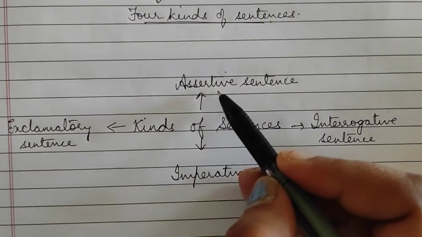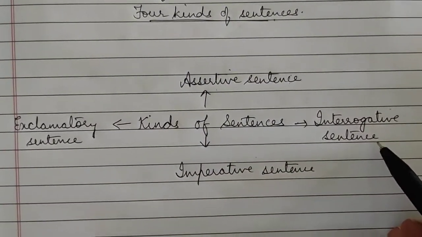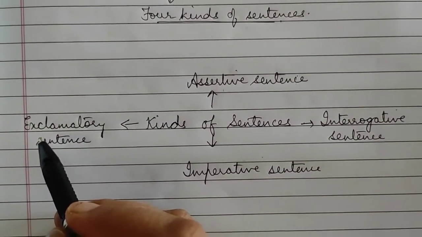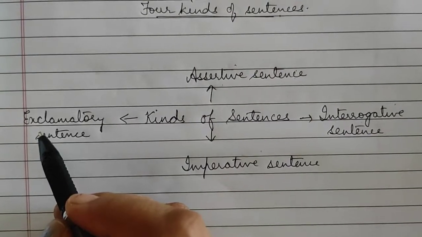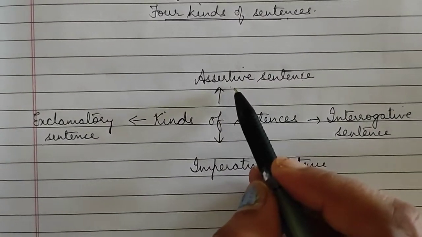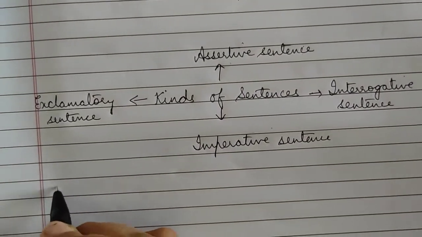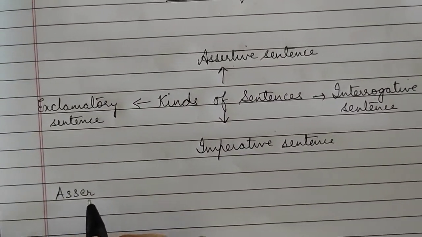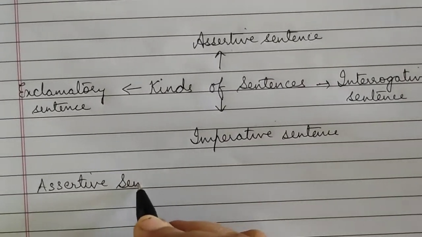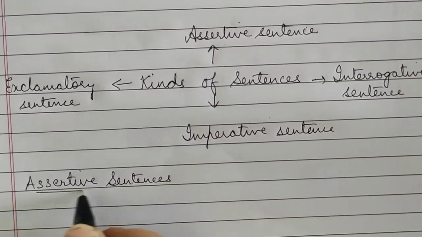I will explain all these 4 kinds one by one. So the first one is assertive sentences.